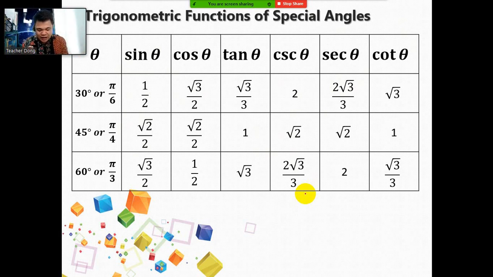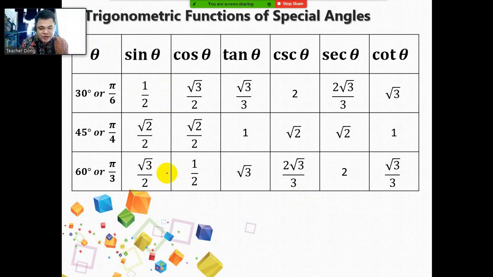Now, how are we going to use this table? This is how you will use it, guys. You can use this table prior to performing the operations on the trigonometric functions of special angles. Yes, you heard it right. You will add, subtract, multiply, or divide trigonometric functions of special angles, but first, you have to get the actual value.